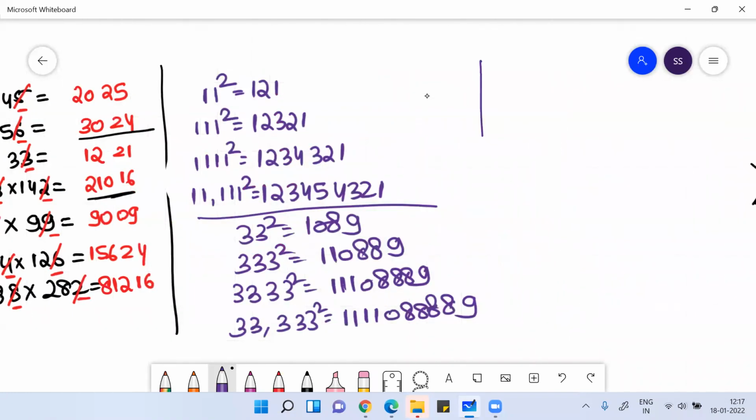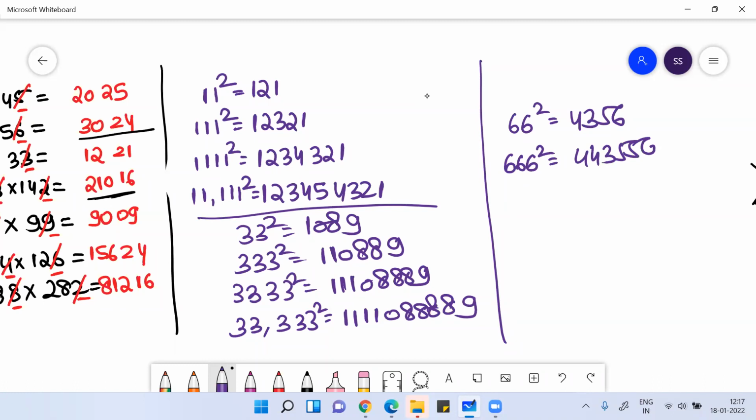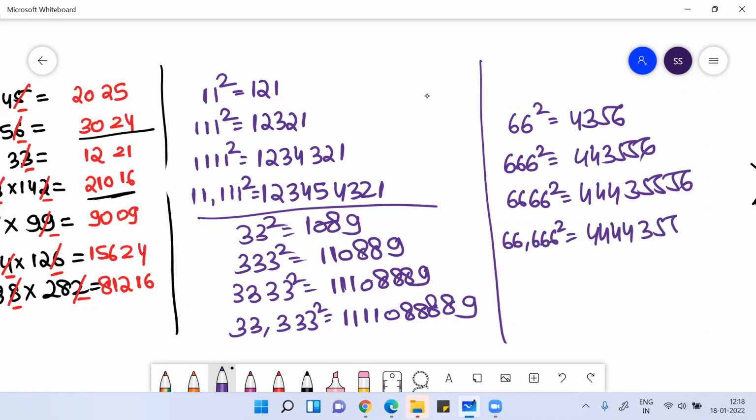See the pattern. Then 66 square. 66 square is 4356. Okay, 666 square is 443556. 6666 square is 44435556. Then 66666 square, it is 4444355556. You're getting the pattern, right?